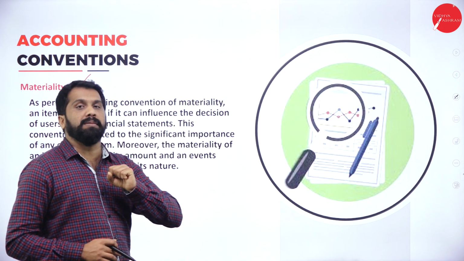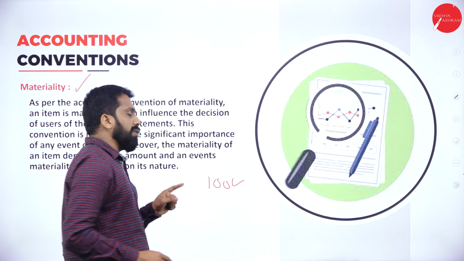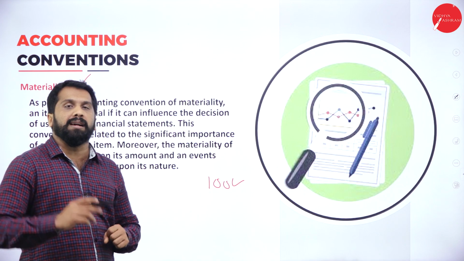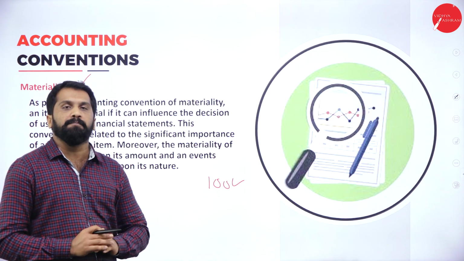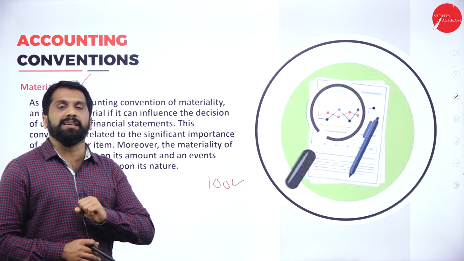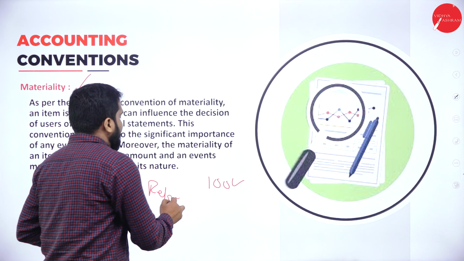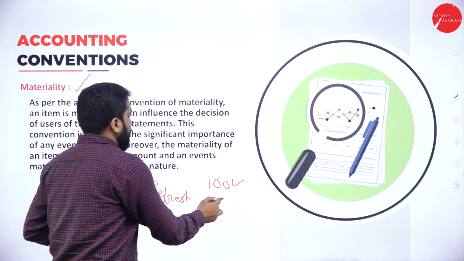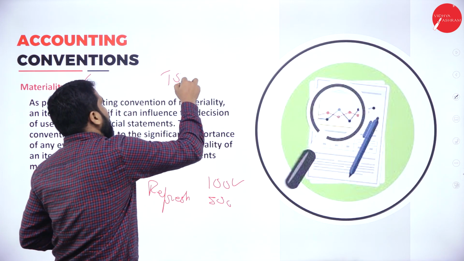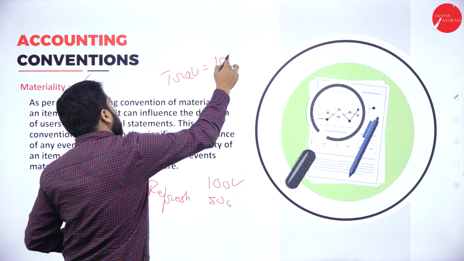Material means very important. Even though you have paid 100 rupees income tax, you will mention in the book that you paid 100 rupees as income tax. Now, you have paid for some coffee, tea, bus charges and everything. What you will do? You will write it as refreshment expenses, some 500. You will write it as traveling expenses, some 1000.